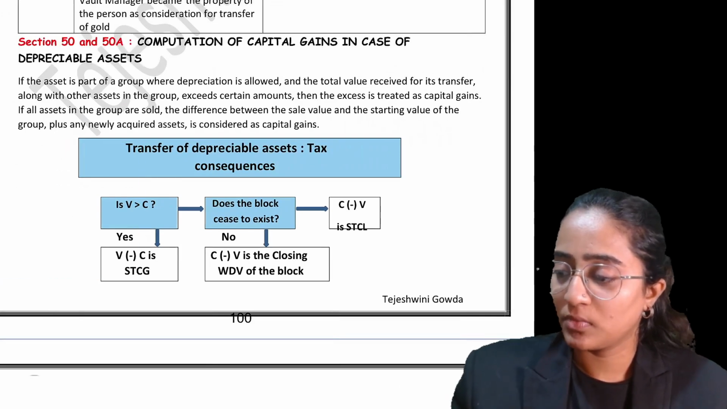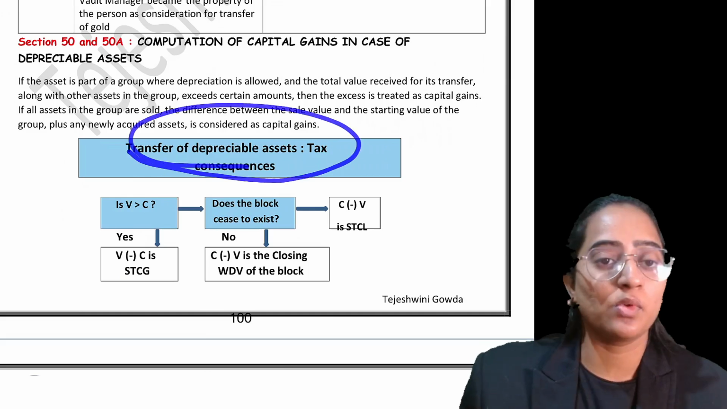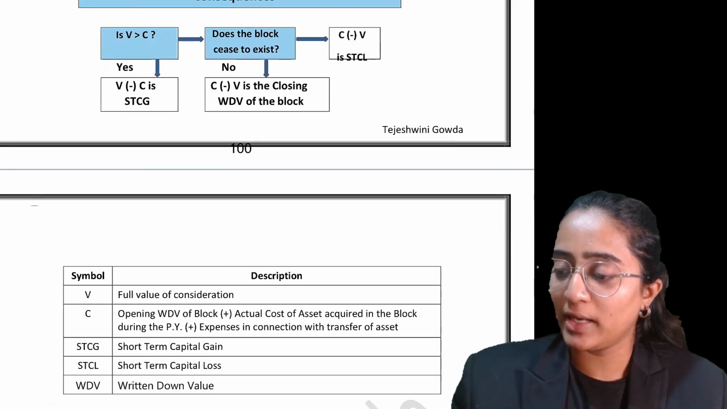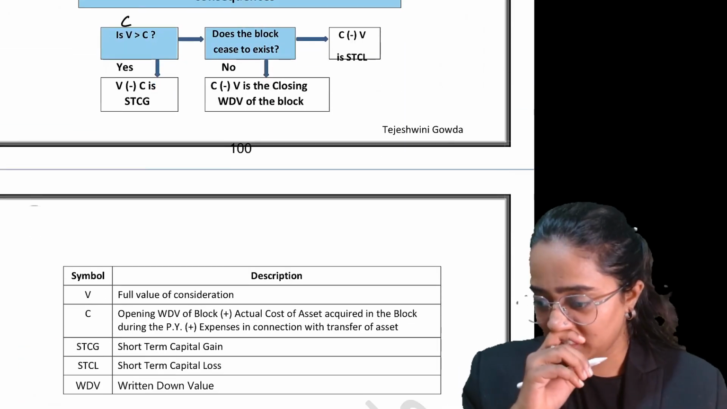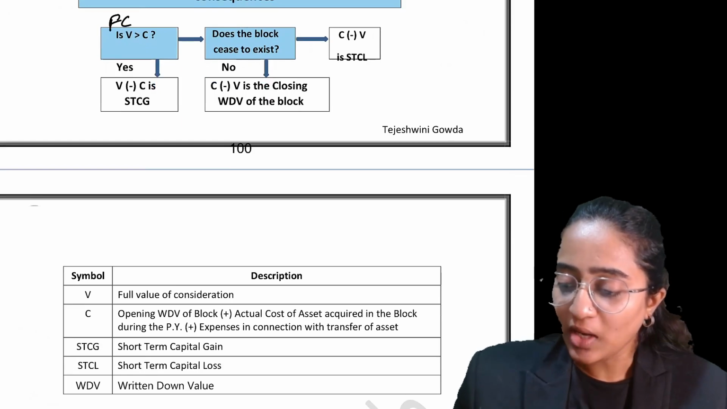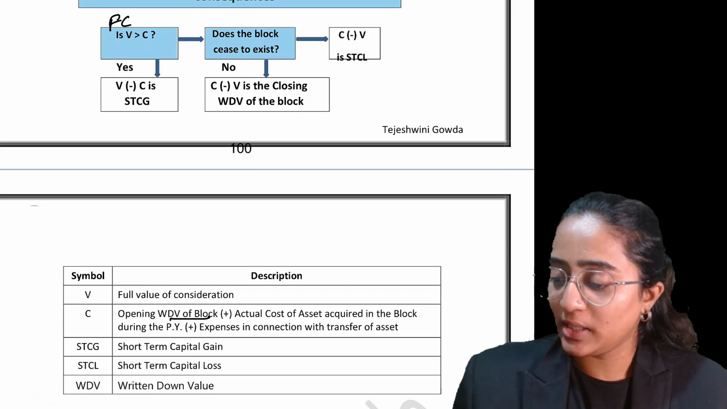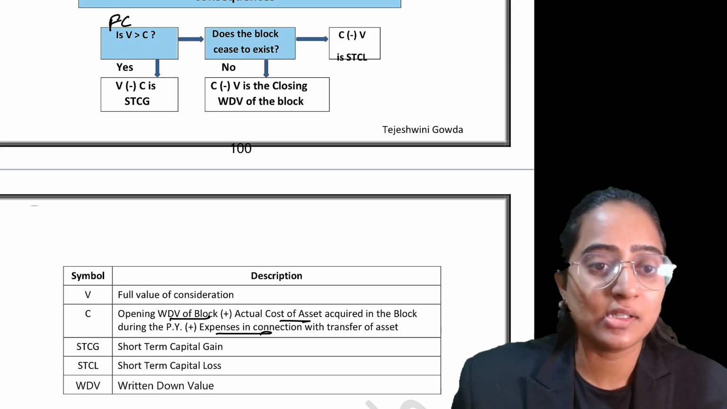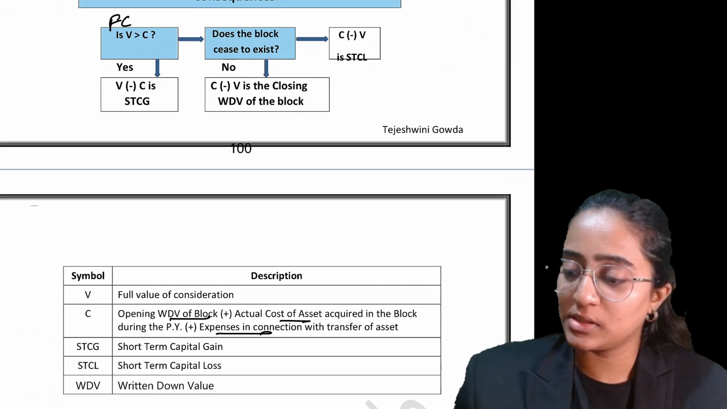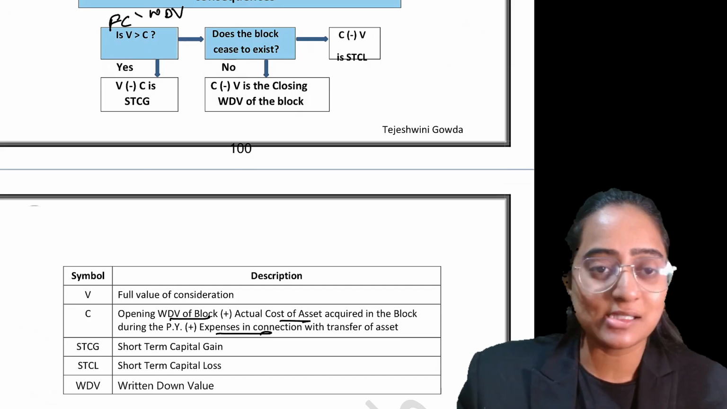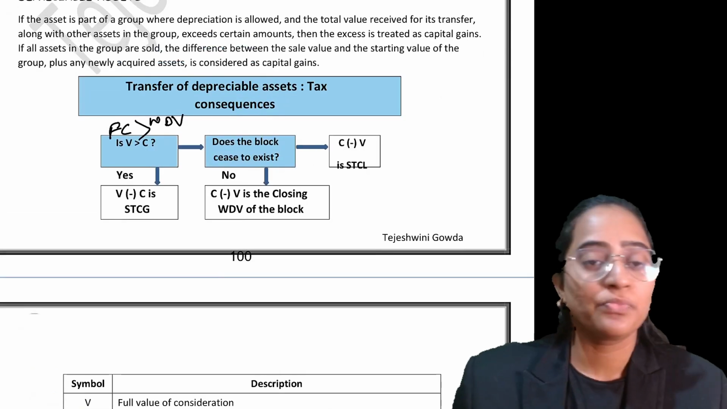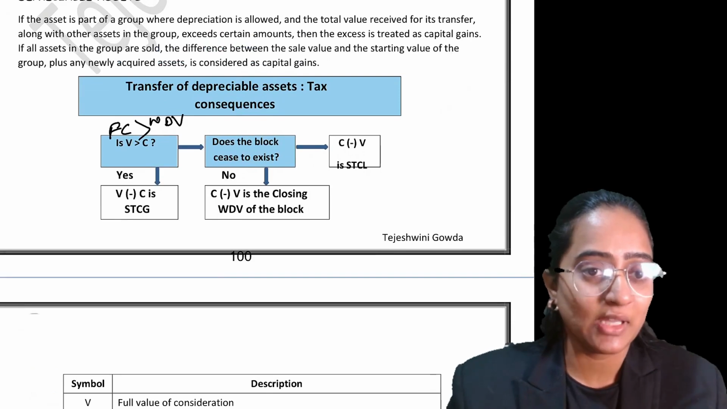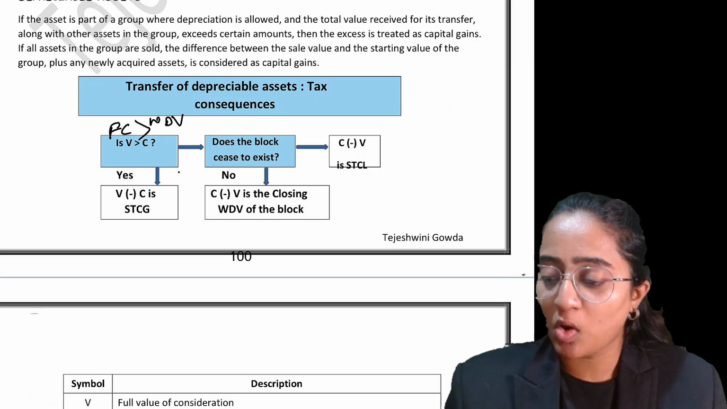Now, in case of transfer of depreciable assets, how you deal with the tax consequences is very simple. V is represented as the full value of consideration, and C is represented as the WDV, that is the opening plus actual additions plus whatever corrections have happened. You are going to consider the WDV value. If the full value of consideration you have received is greater than the WDV value of the asset, and the block is not there only.